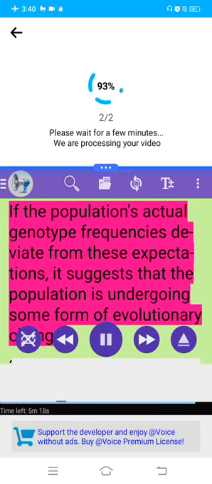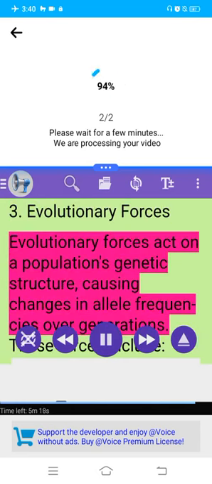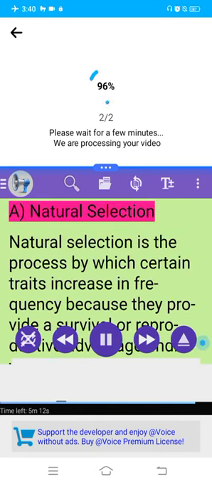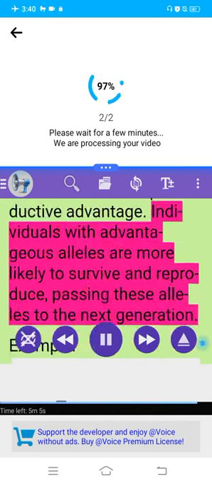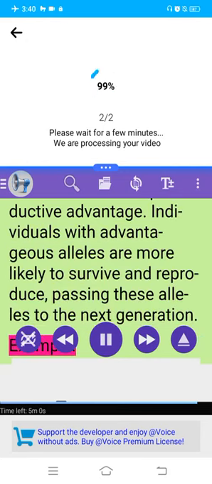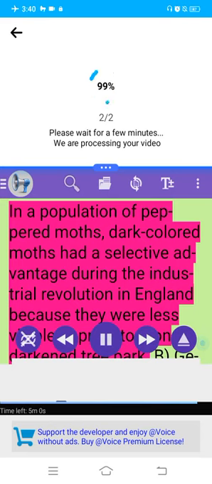3. Evolutionary forces. Evolutionary forces act on a population's genetic structure, causing changes in allele frequencies over generations. These forces include A. Natural selection. Natural selection is a process by which certain traits increase in frequency because they provide a survival or reproductive advantage. Individuals with advantageous alleles are more likely to survive and reproduce, passing these alleles to the next generation. Example: in a population of peppered moths, dark-colored moths had a selective advantage during the Industrial Revolution in England because they were less visible to predators on darkened tree bark.